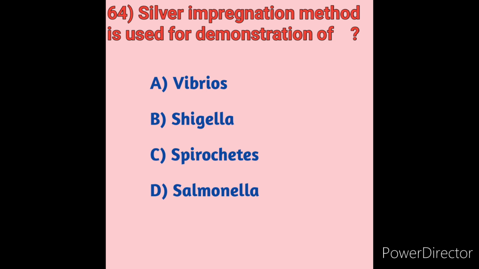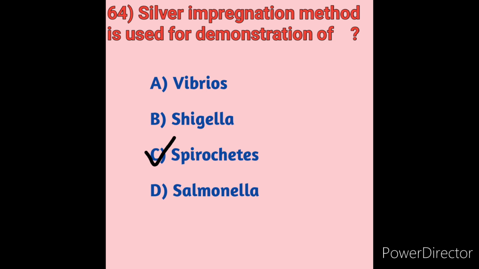One consists of impregnating the spirochete with the dye or metallic ion, rendering it visible against a light background. So here the silver impregnation method is used for demonstration of spirochetes. Option C is the correct answer.